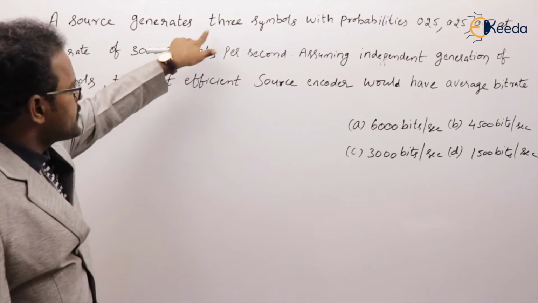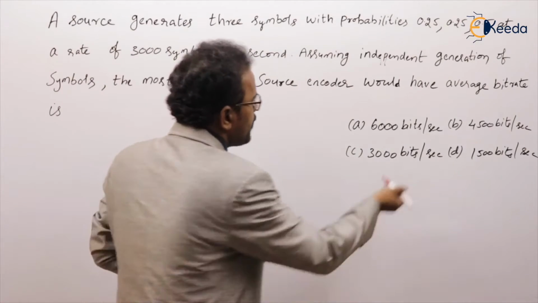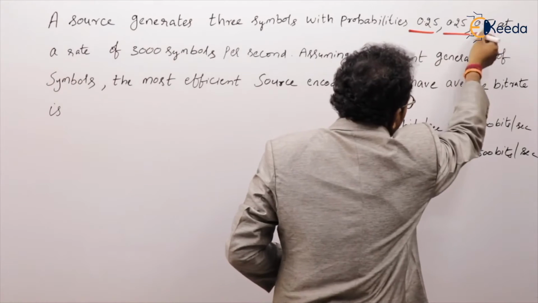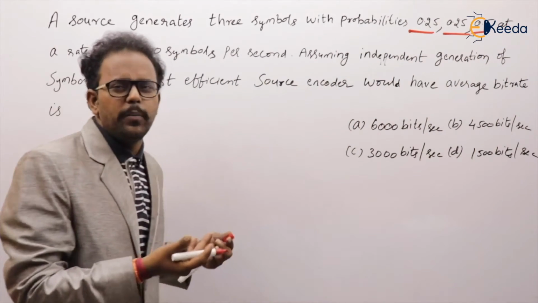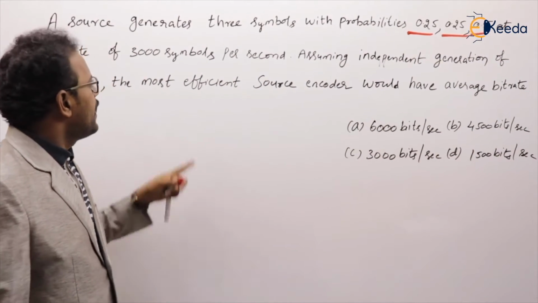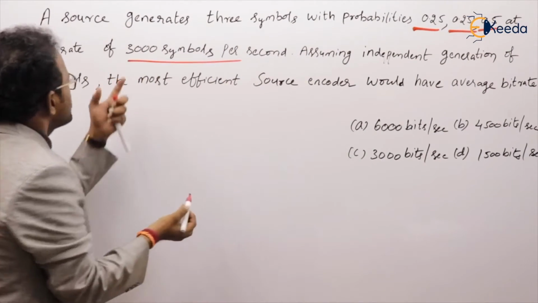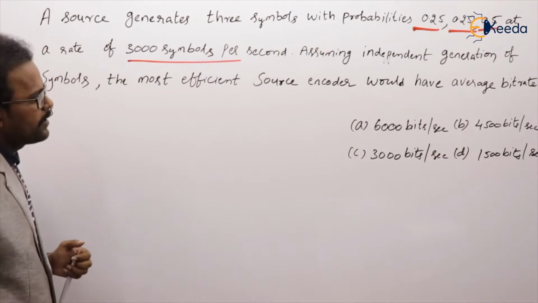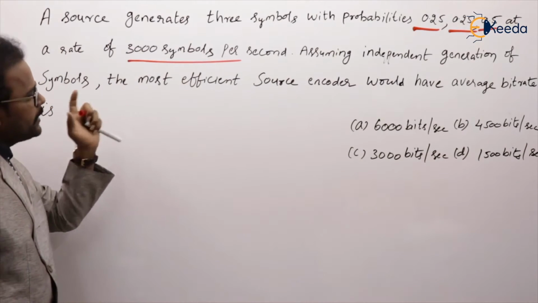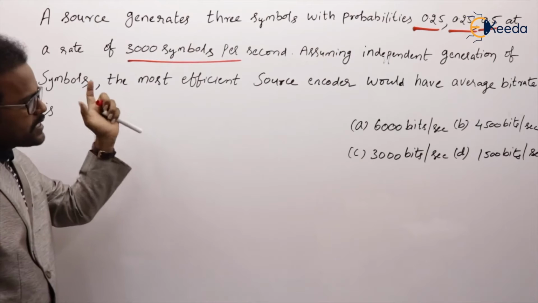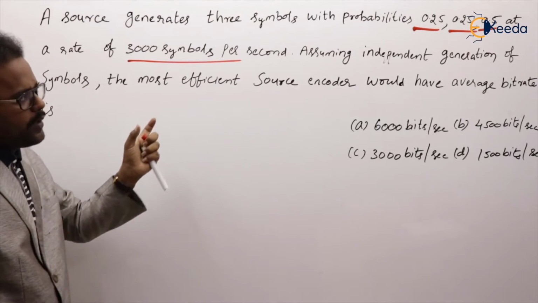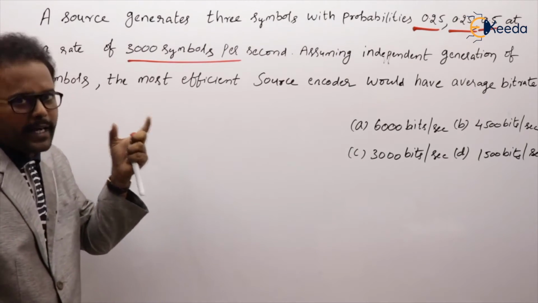A source generates 3 symbols with the probabilities 1 by 4, 1 by 4, 1 by 2, like 0.25, 0.25, 0.5 given. And the symbol rate is also given. Assuming independent generation, the most efficient source encoder will have an average bit rate.